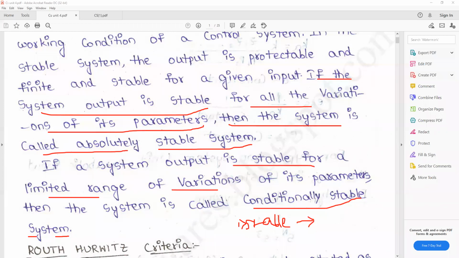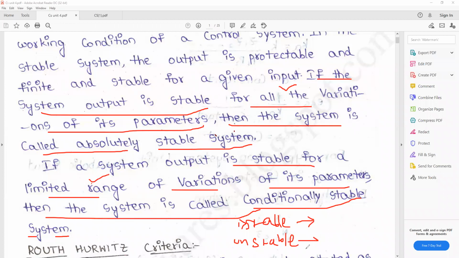So absolutely means all the variations of its parameters, while conditional means a limited range of variations of its parameters. Then the system is called a conditionally stable system. And what is an unstable system? The present output will depend on the past input, which is called the unstable system.